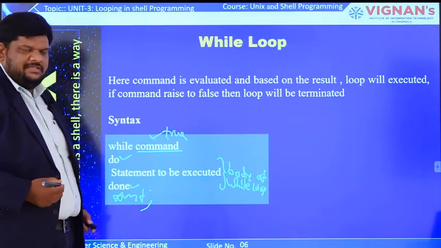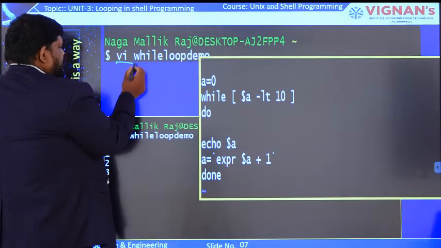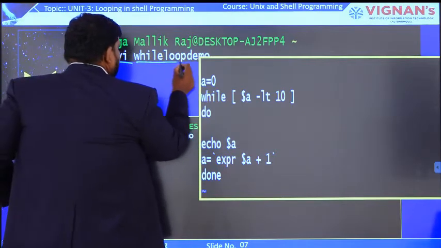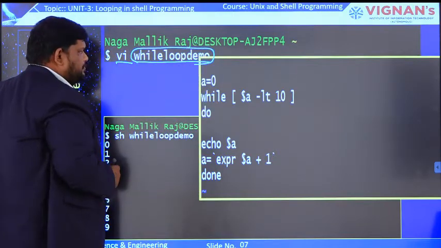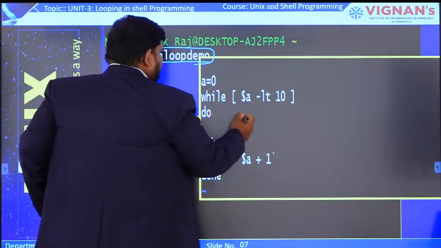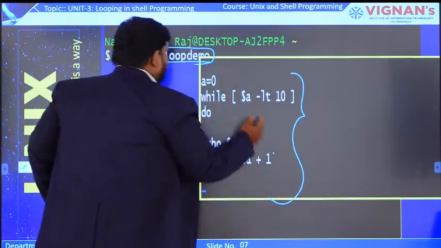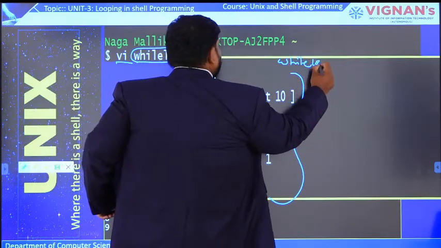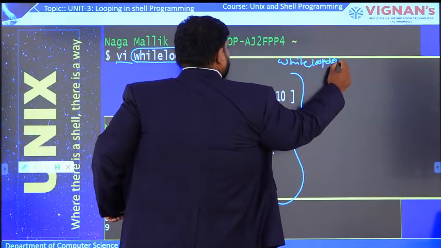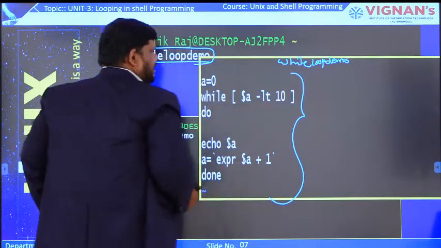So let us consider some examples. Let us consider one example here. vi editor space while loop demo. This is the file name, the file name is while loop demo. So this is the vi editor, and this is the entire content that is present in the file, the content in this while loop demo.